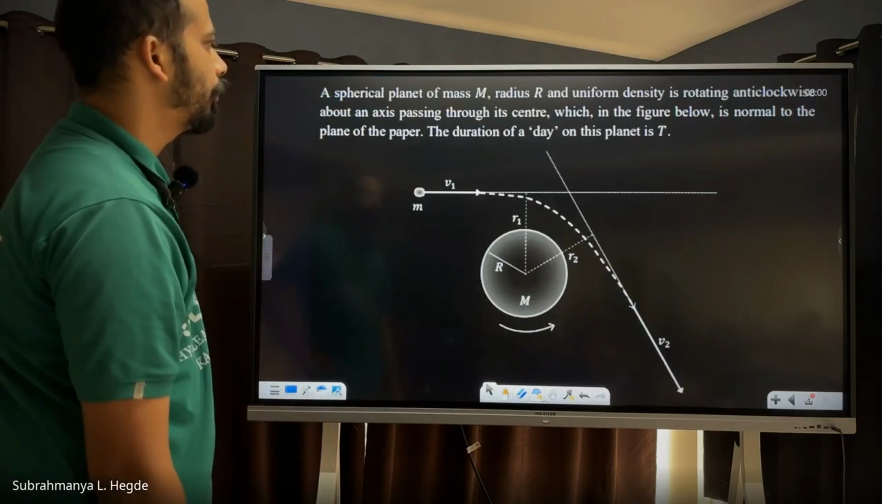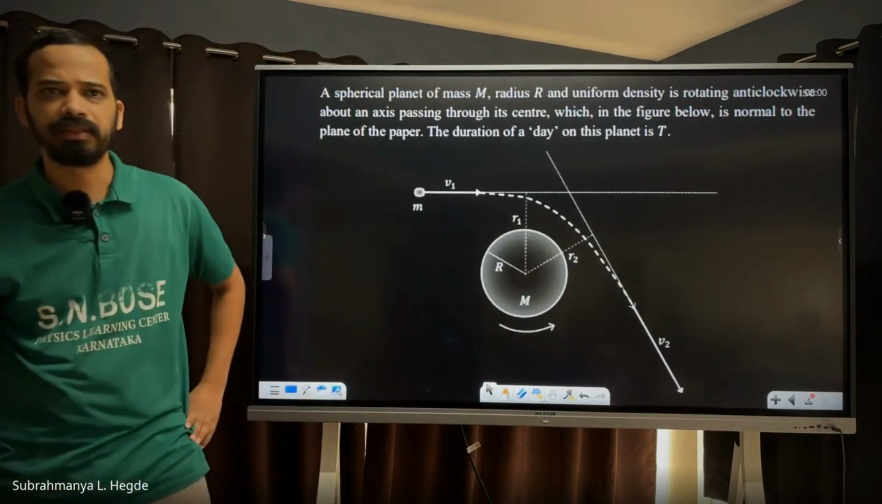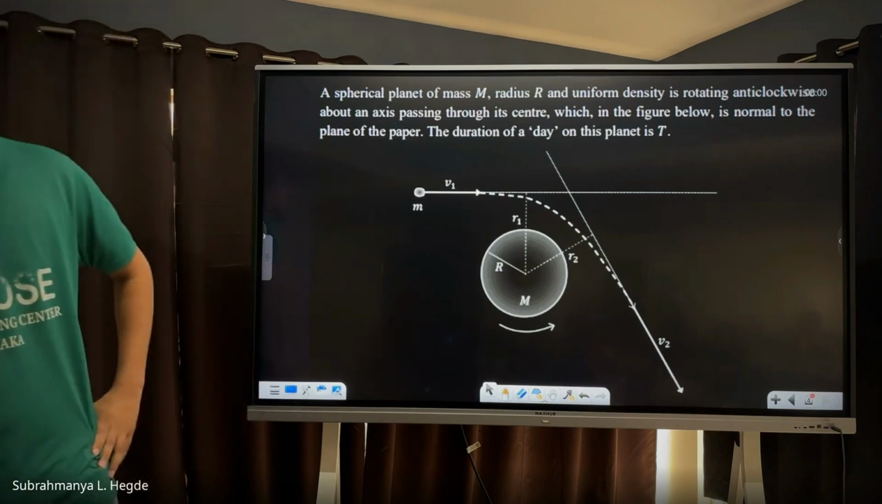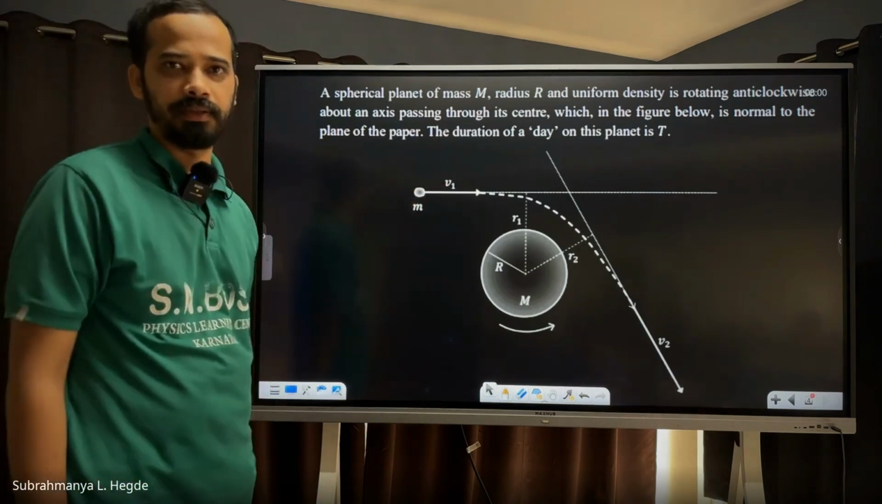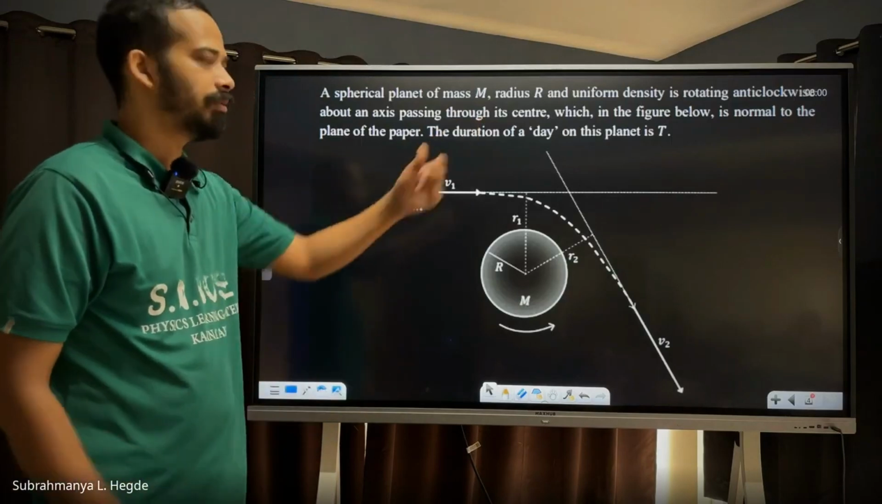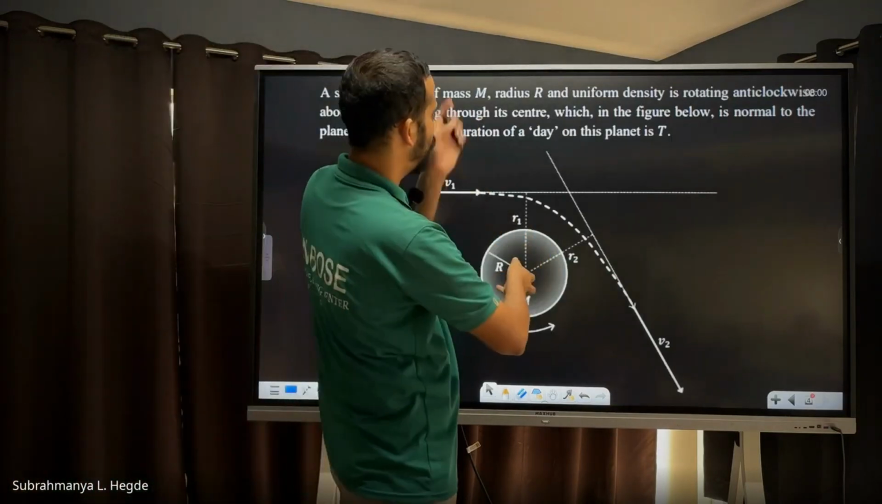The duration of a day on the planet is T. What do you mean by that? You can say T is the time period, roughly. One day is T, meaning the total time period of this rotation.